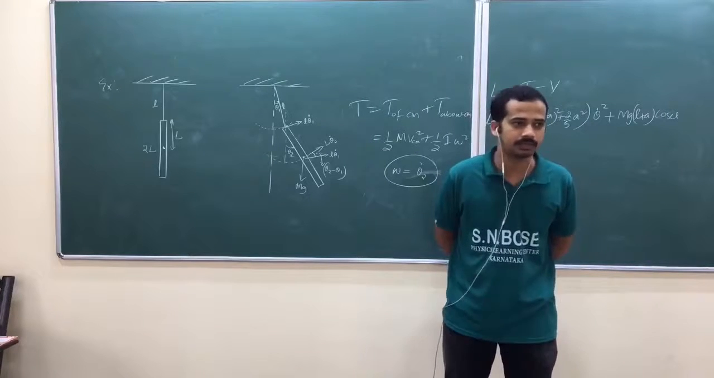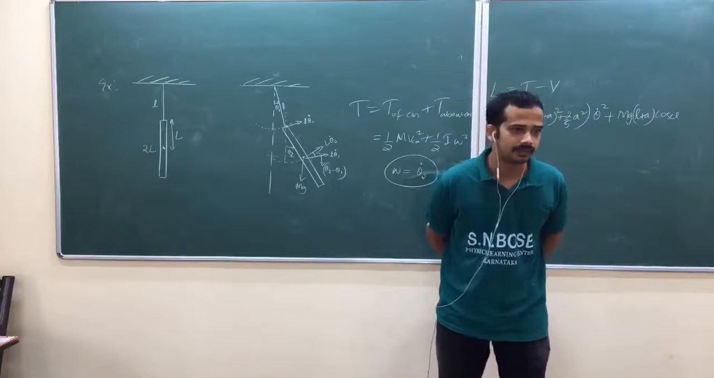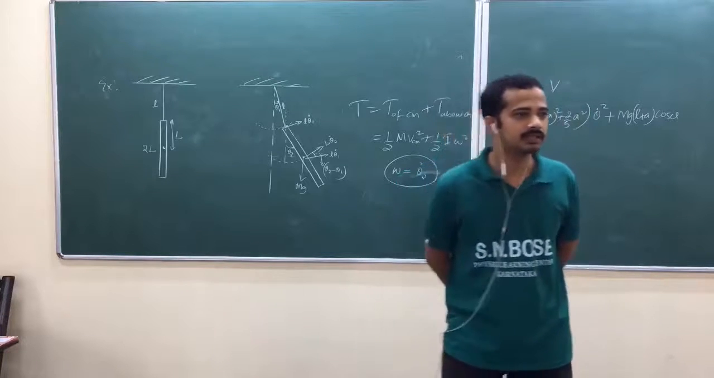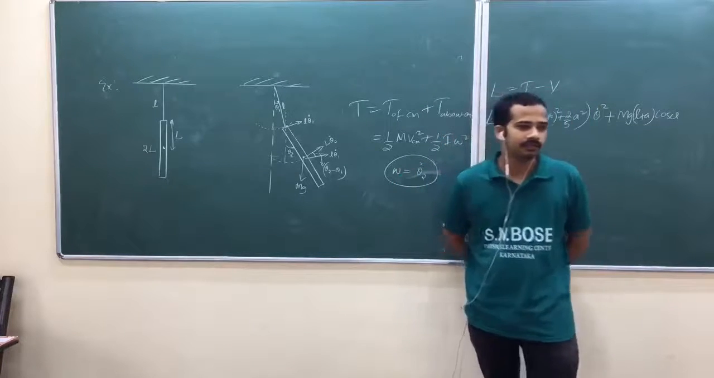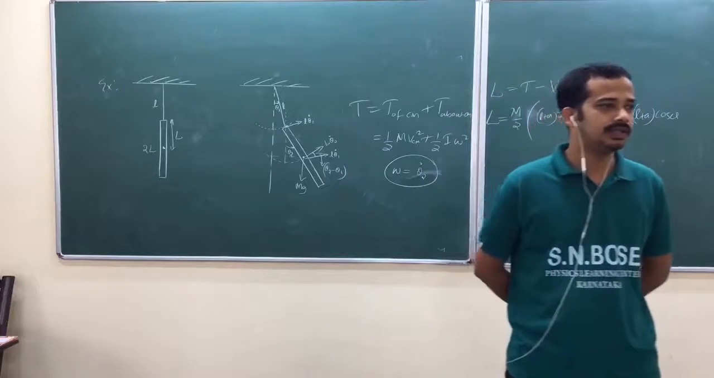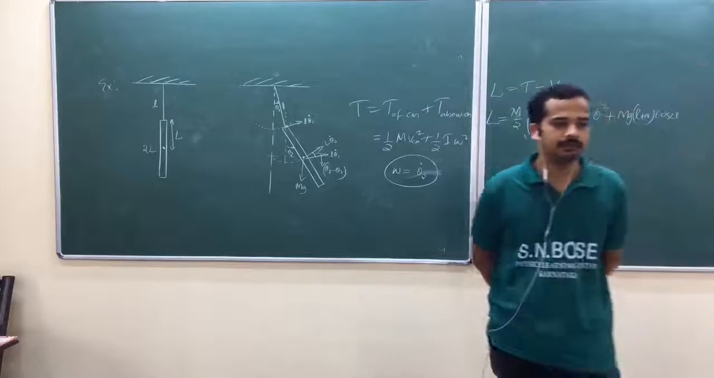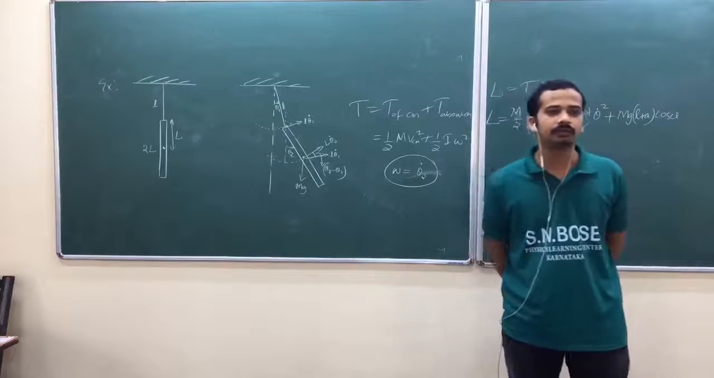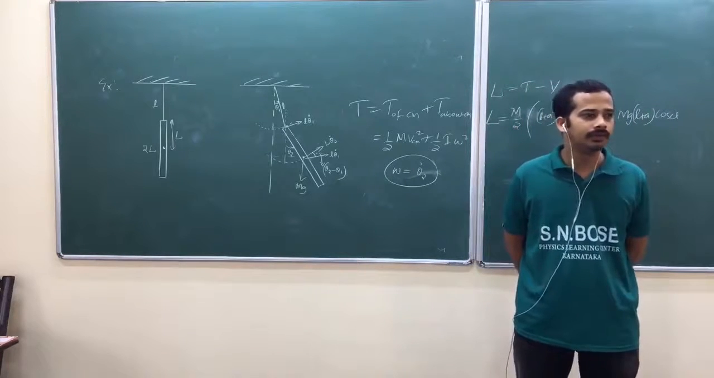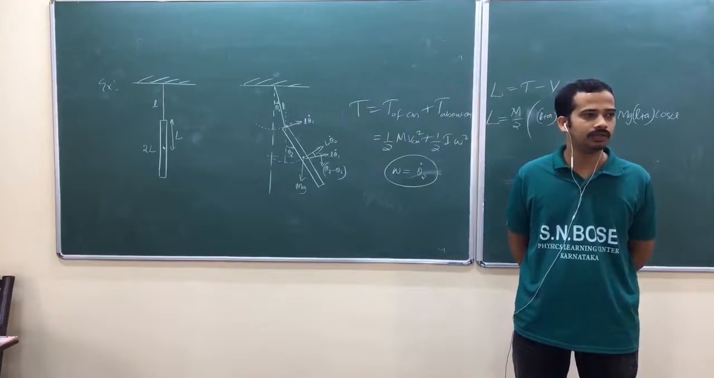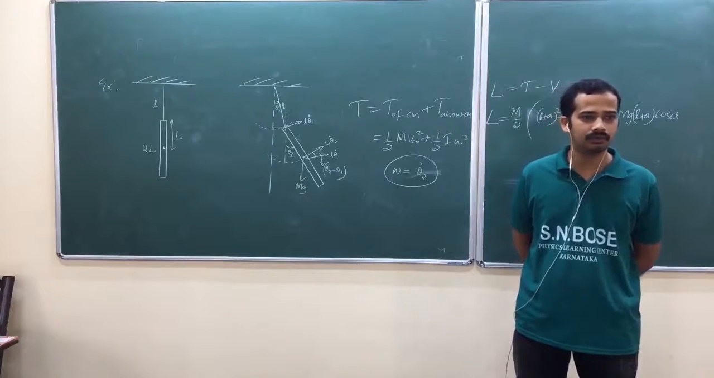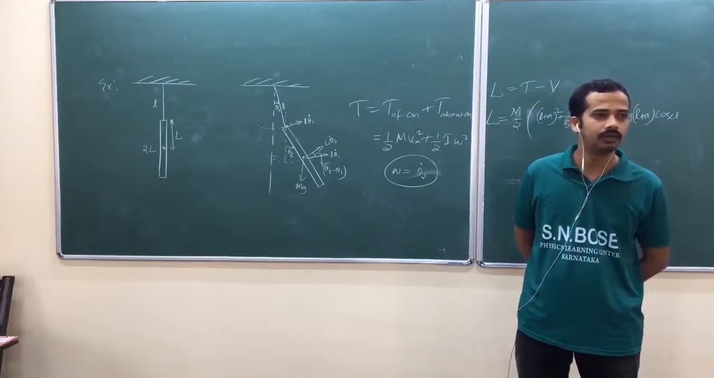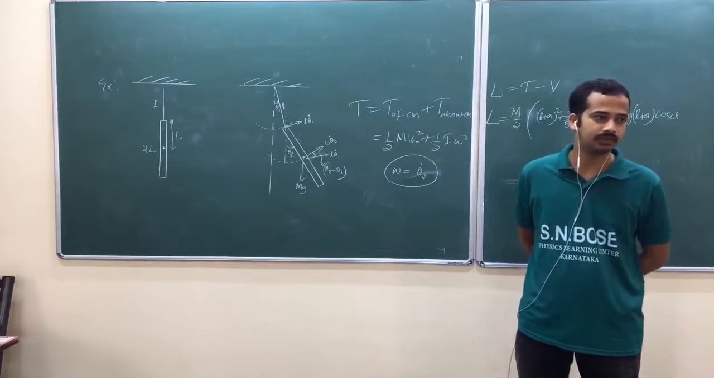Okay, how many do you have to attempt? Can you calculate? 130 marks divided by 4. 130 divided by 4. How much? 45 minutes.